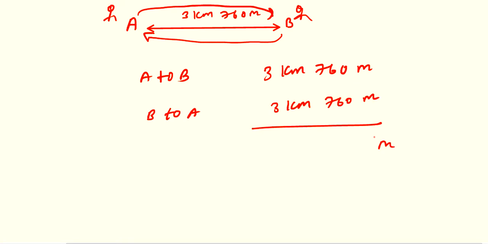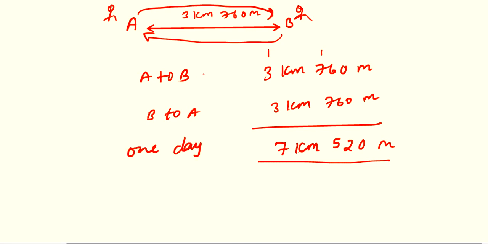So from there we are getting 0, 6 plus 6 is 12, then 1 this side, 7 plus 7 is 14 plus 1 is 15, then 1 we are having carry, so 3 plus 3 is 6 plus 1 is 7. So 7 kilometer 520 meter he is traveling in one day from A to B and return B to A.